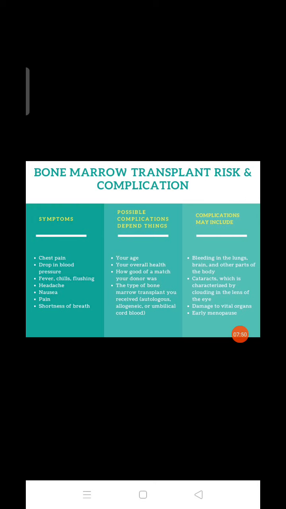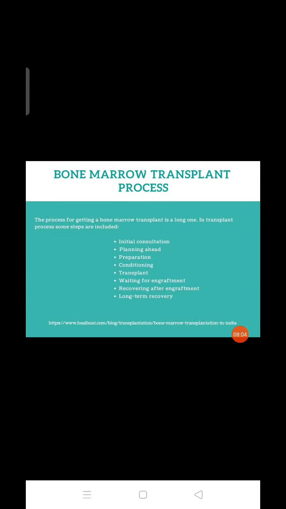Complications may include bleeding in the lungs, brain, or other parts of the body, cataract, damage to the vital organs, and early menopause. These kinds of complications can arise while transplanting bone marrow. Okay. Next, the bone marrow transplantation process. What do we have to do?